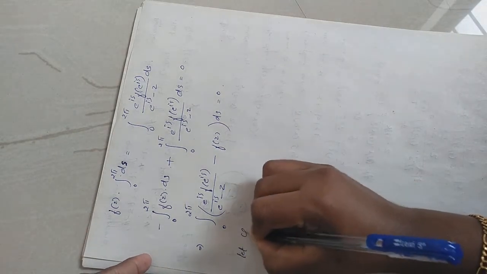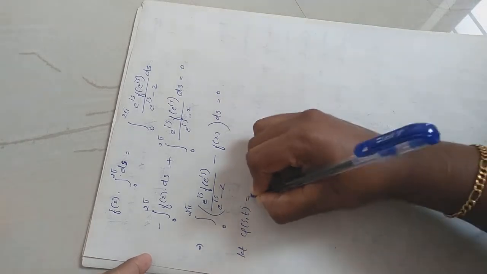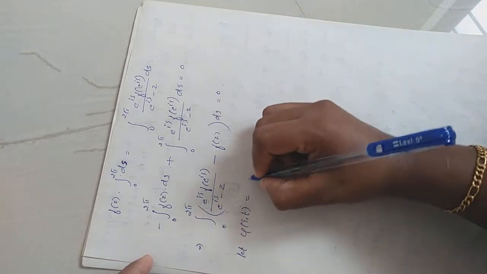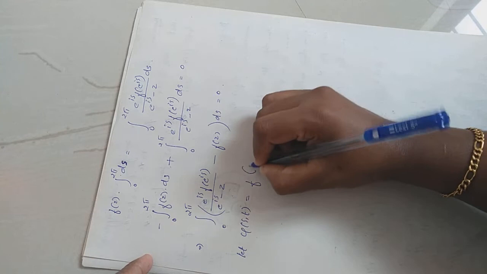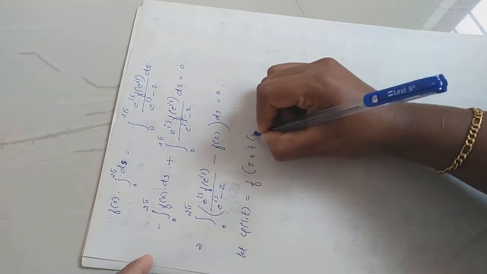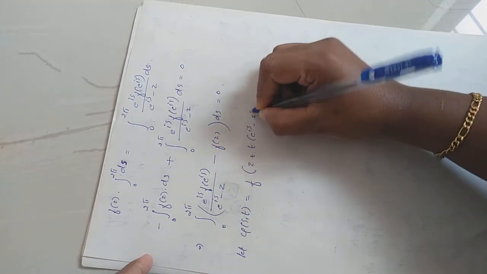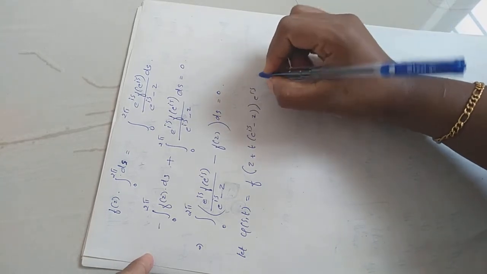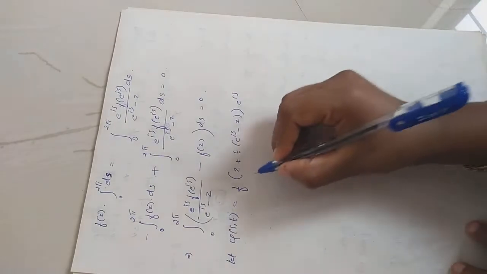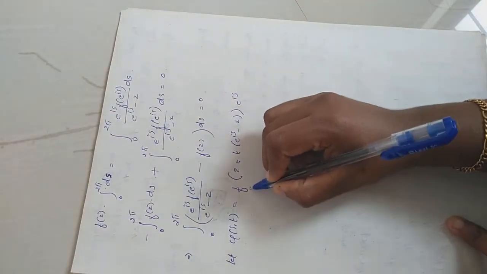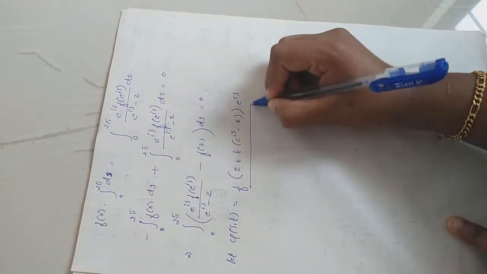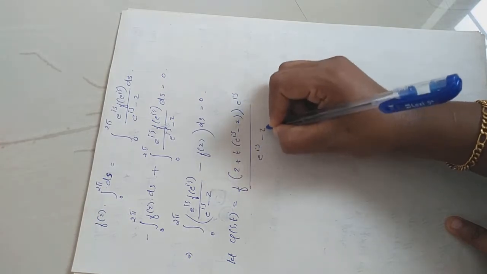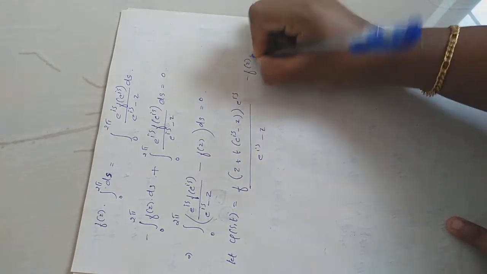Let psi(s,t) be a two-variable function, defined as f(z) plus t times (e^{is} minus z) e^{is} divided by (e^{is} minus z) minus f(z).